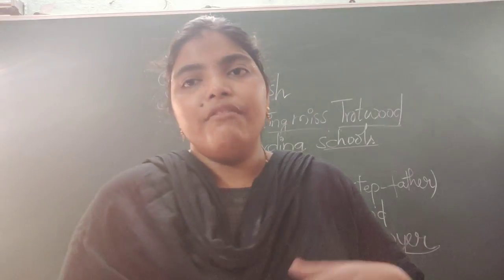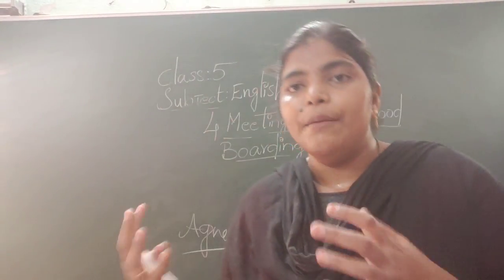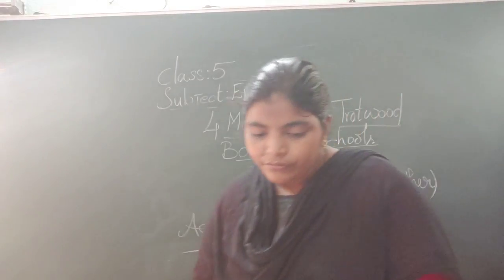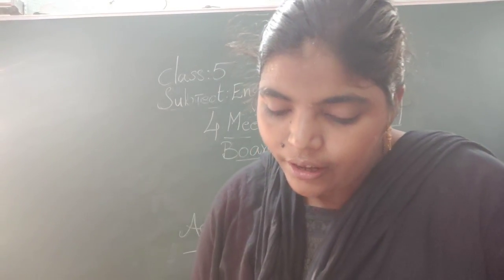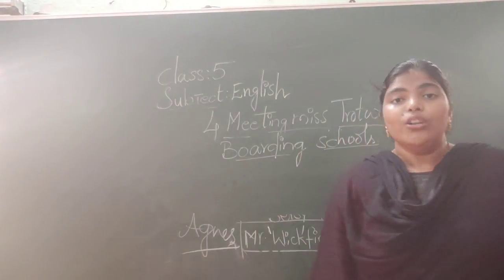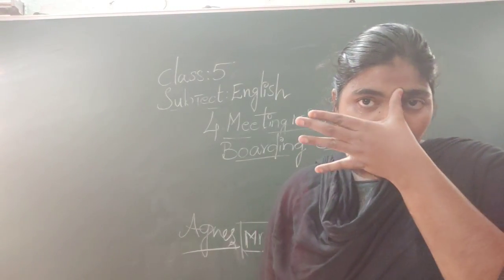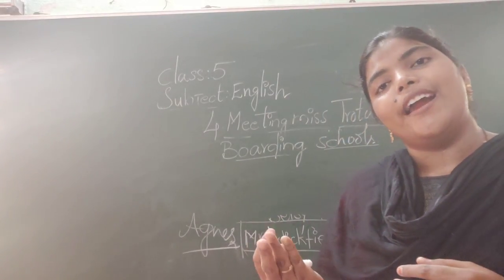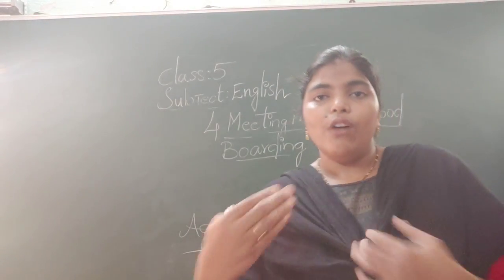That was a very beautiful bond between the boy and Trotwood. See, that was the end of the story, Meeting Miss Trotwood. See what a great bond happened between a boy and his aunt.